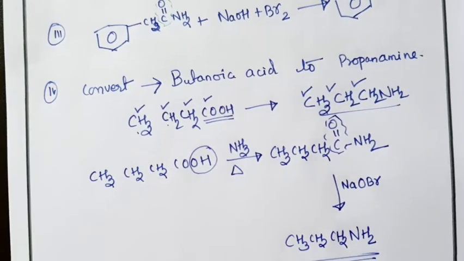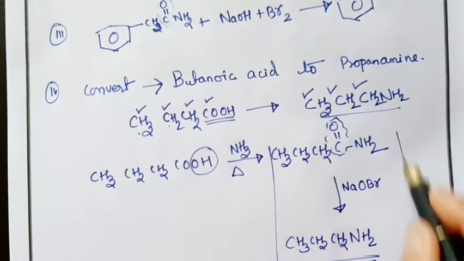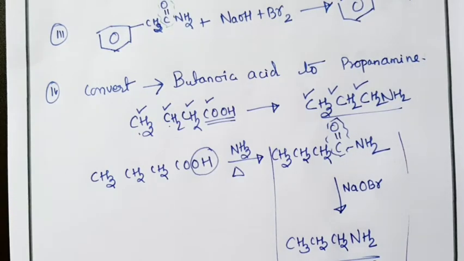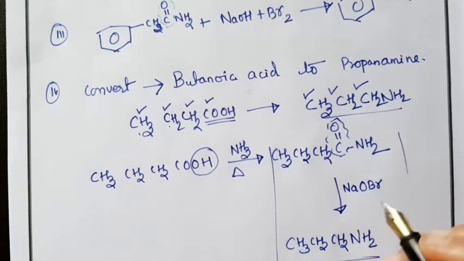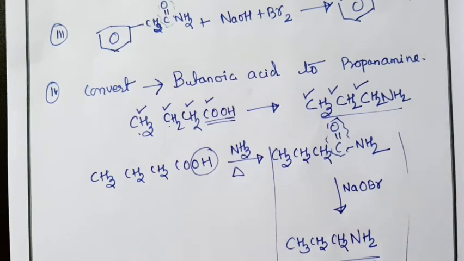For conversions, most of the reactions you should know, which ones step down and which ones step up. So that thing also you need to know. So this is your Hofmann bromamide reaction, where your amide will get converted to amine with one carbon atom less, with sodium hydroxide plus bromine or potassium hydroxide with bromine.